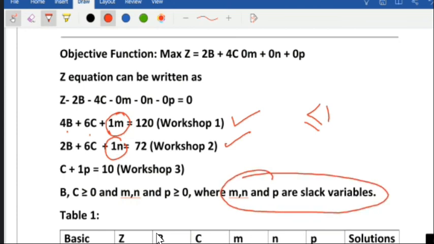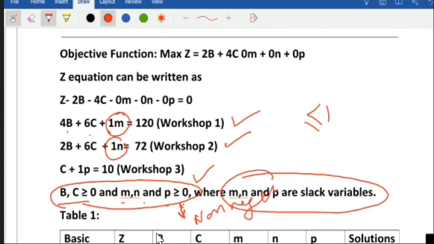You have to understand each point here. And all are non-negative, means B and C are greater equal to 0. M and N and P also greater equal to 0. That means they are non-negative, always non-negative. So these points you have to keep in mind.